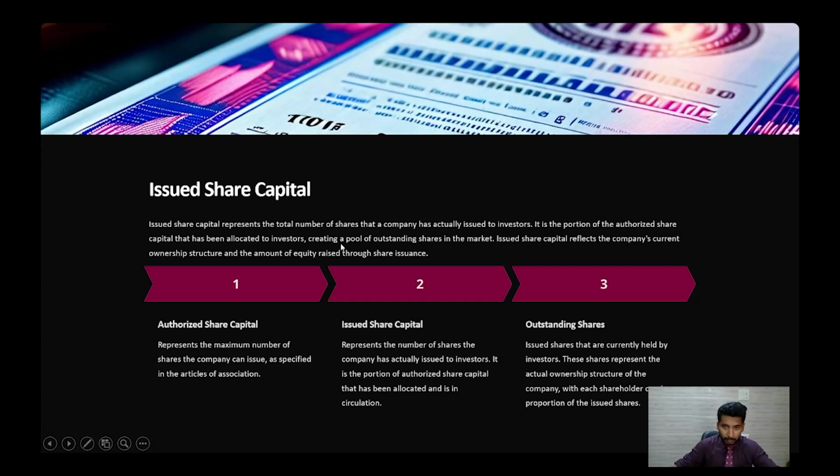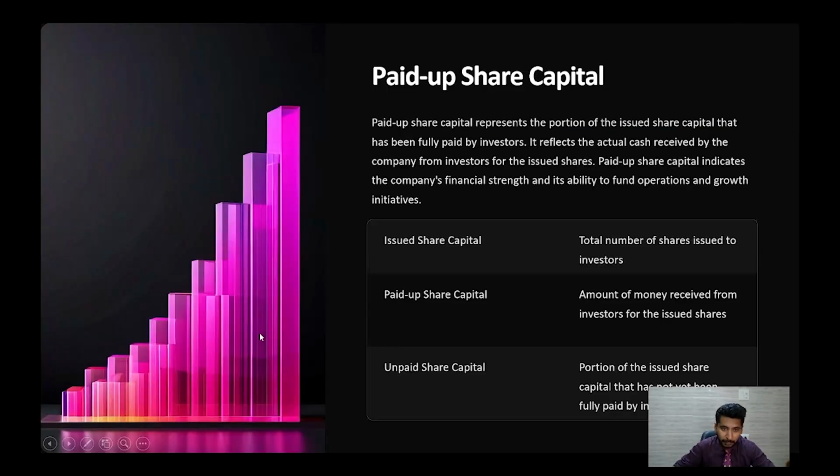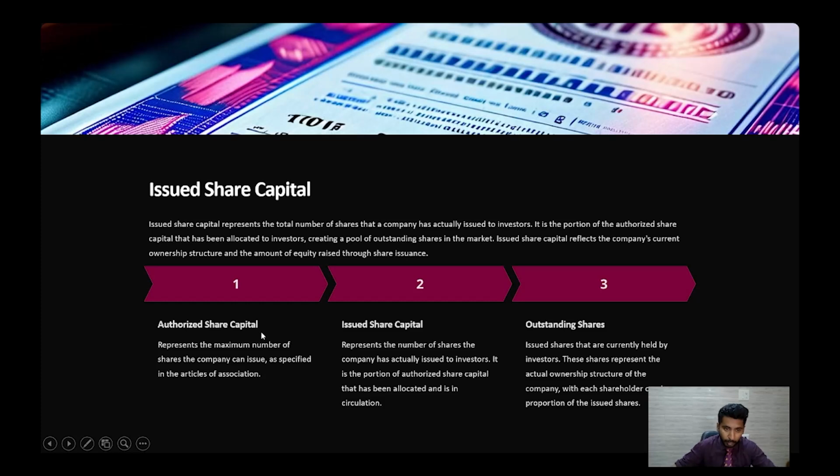So issued share capital is the total number of the shares that the company has actually issued to the investors out of the authorized share capital. Authorized share capital represents the maximum number of the shares that the company can issue as is specified in the AOA. Issued share capital represents the number of the shares the company has actually issued to the investors. It is the portion of the authorized share capital that has been allocated and is in circulation.